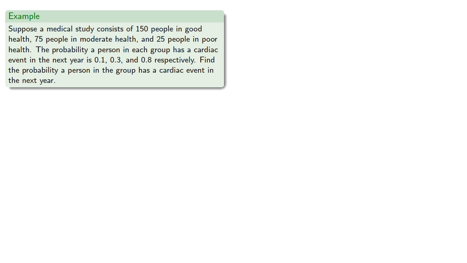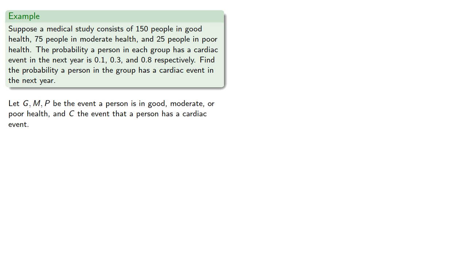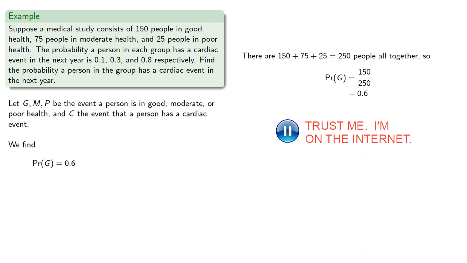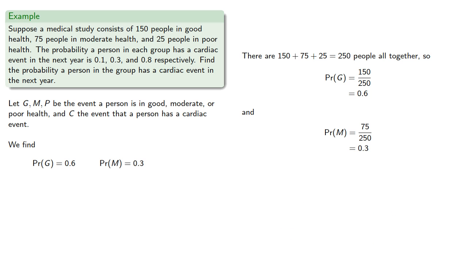So we'll go ahead and set up some events. Let G, M, and P be the event a person is in good, moderate, or poor health, and C the event a person has a cardiac event. Now there's 250 people altogether, so the probability a person is in good health is, the probability a person is in moderate health is, and the probability a person is in poor health is.